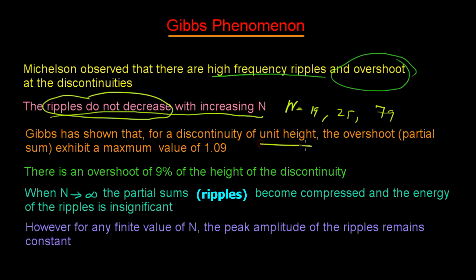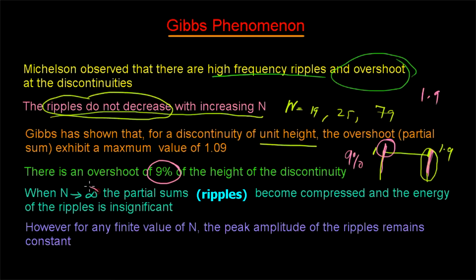Gibbs studied this, and he has shown that for a discontinuity of unit height, that is, if the height of the square wave is 1, the overshoot or the partial sum at this particular area exhibits a maximum value of 1.9. So it will go up to 1.9. In other words, we can say that there is an overshoot of 9% height at the discontinuity. At these points at the discontinuities, the partial sum, that is the sum of the truncated Fourier series, is going up to 1.9.